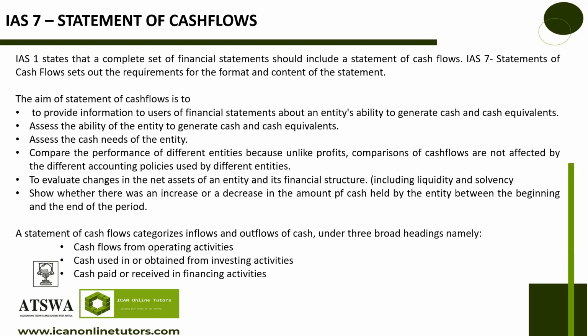And if you look at it, you now say, what is the aim of that? The aim of the cash flow statement is to, number 1, provide information to users of financial statements about an entity's ability to generate cash and cash equivalents. So they'll be able to see, this business might be making profit. Do you understand? But might not have cash. Are you getting it? You know, there's a difference between profit and cash.